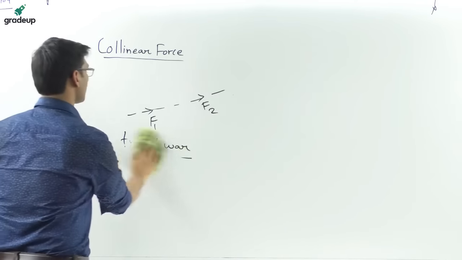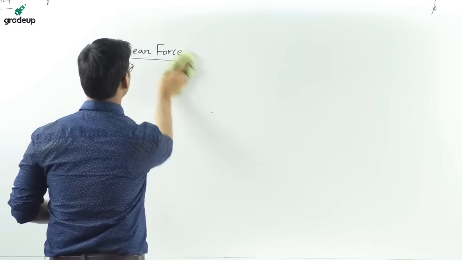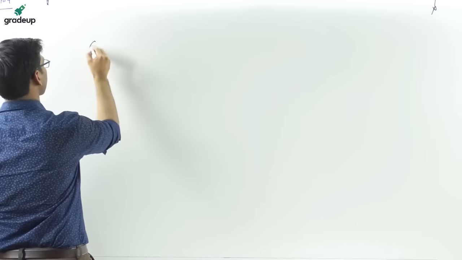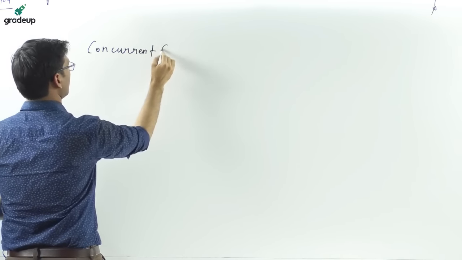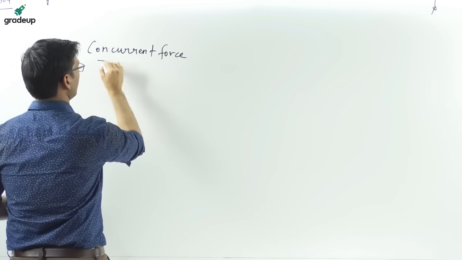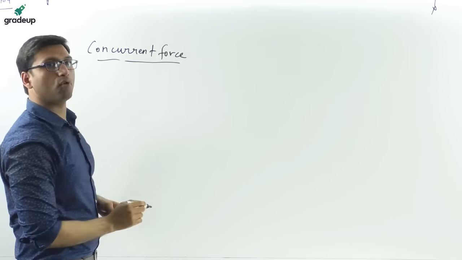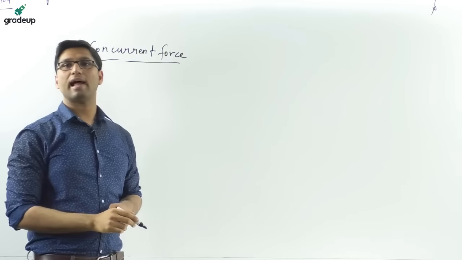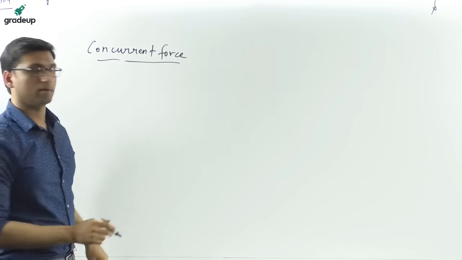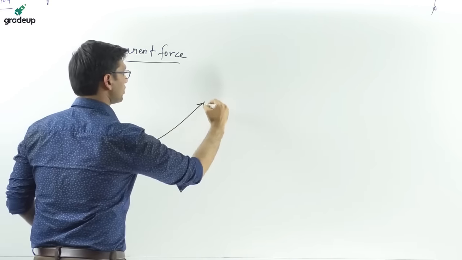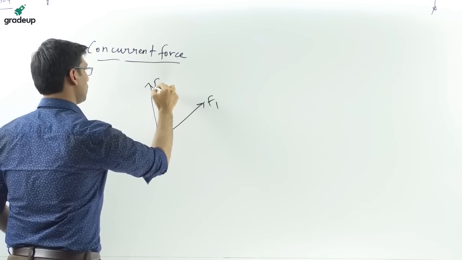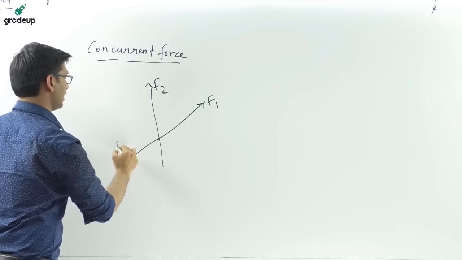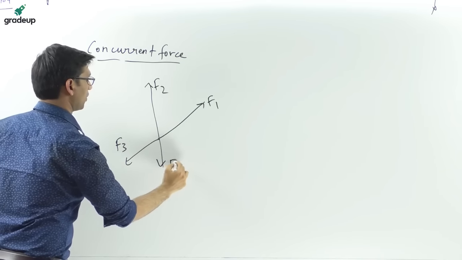Okay, another type of force is the concurrent force. What is a concurrent force? When the lines of action of the forces are such that they are acting towards a point. That means suppose there are forces F1, F2, F3 and F4.